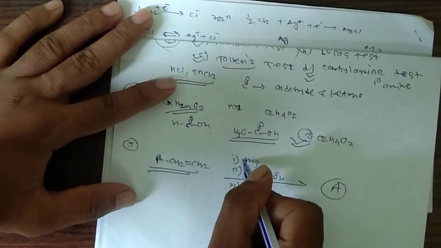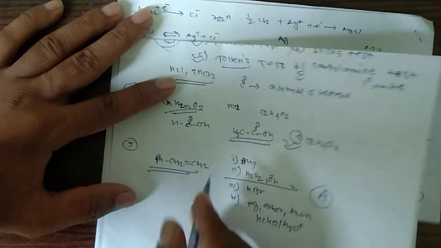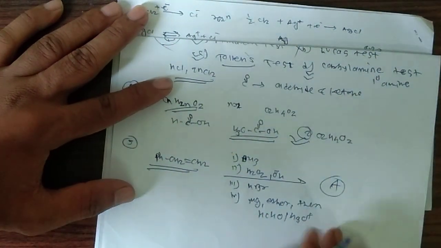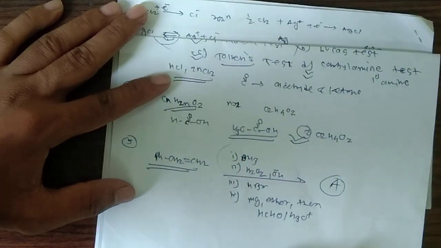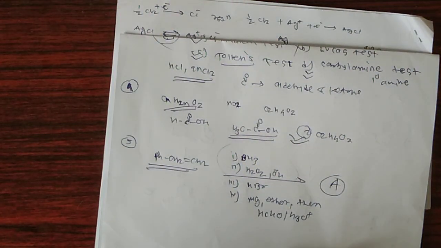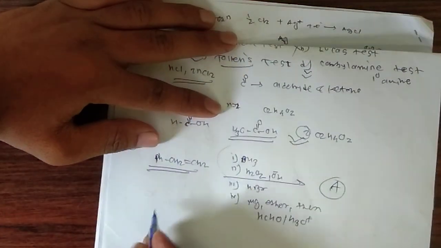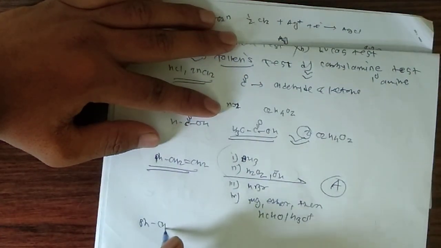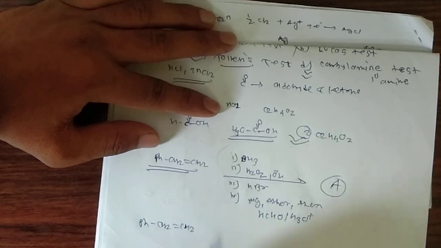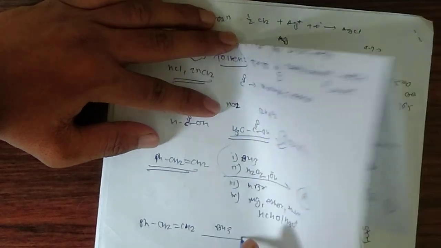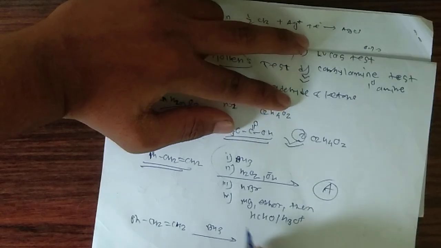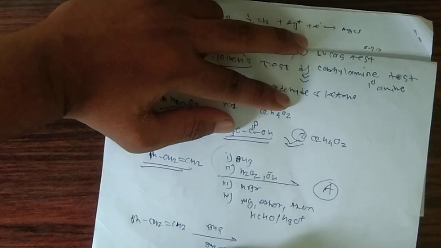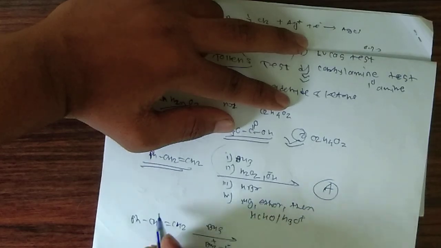First, BH3 gives syn addition to the double bond, and these two reagents combined are called hydroboration oxidation. If we add BH3 to styrene, it gives syn addition: BH2 and H attach at the double bond.